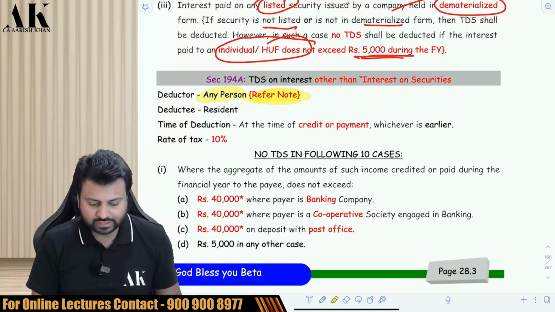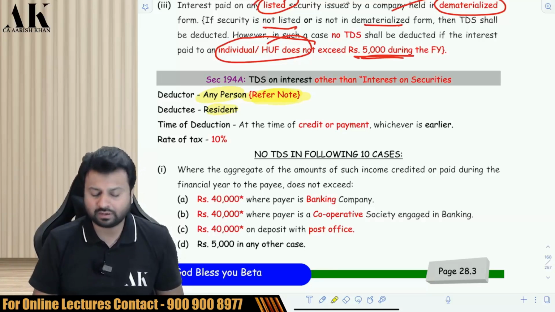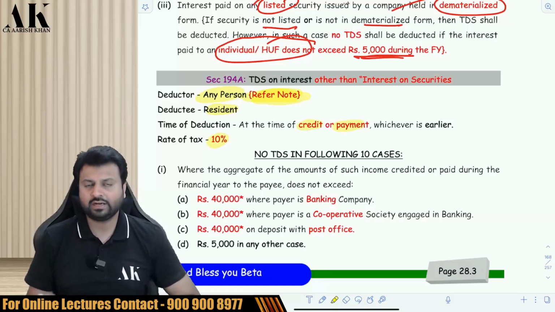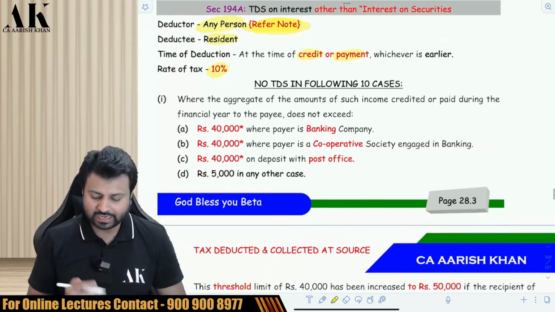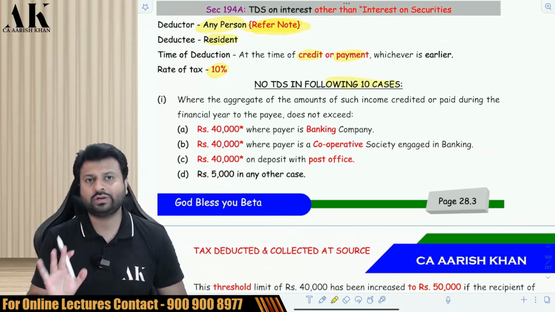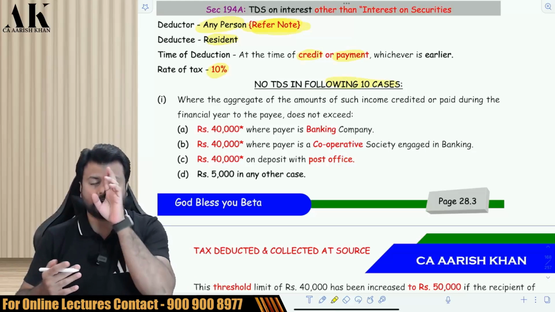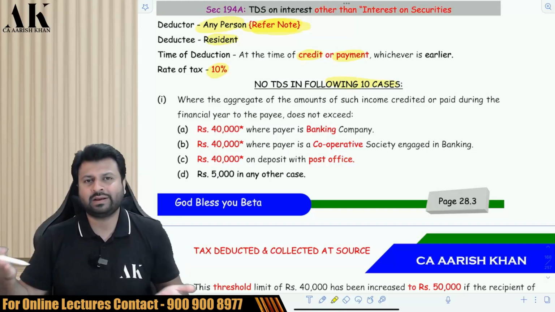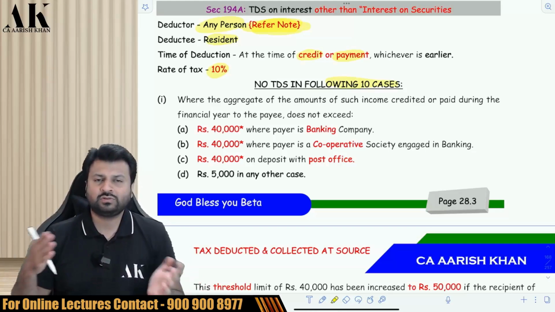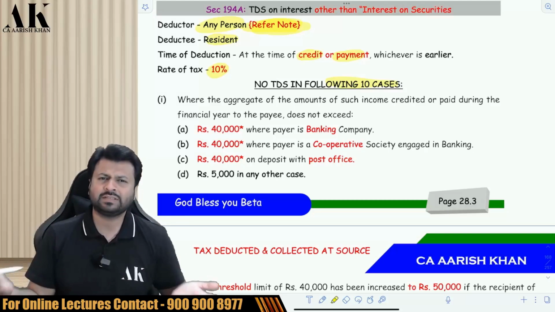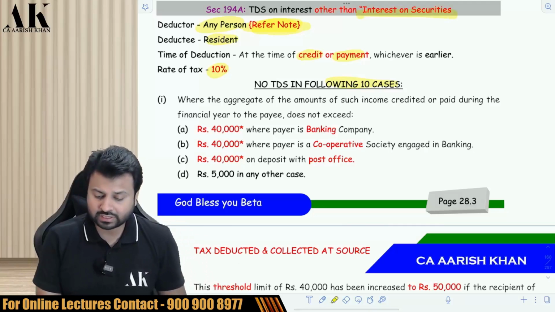Now who is the deductee? Deductee is resident. What is the timing of deduction? Credit or payment, whichever is earlier. What is the rate of TDS? Rate of TDS is 10%. Now there are around 10 cases in which you are not going to deduct the TDS under this section. What mainly comes over here is when a bank pays you interest, when a cooperative bank pays you interest, when a post office pays you interest, when an NBFC pays you interest, or any person pays you interest other than interest on security.